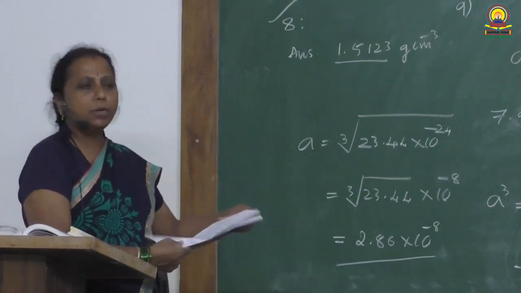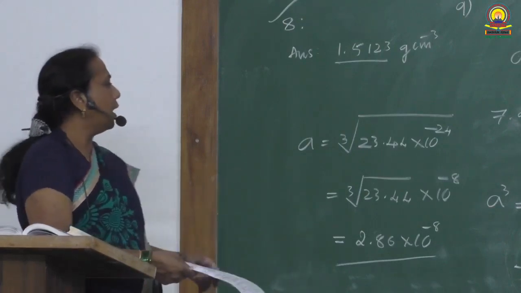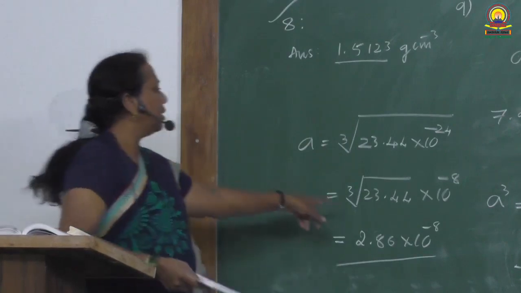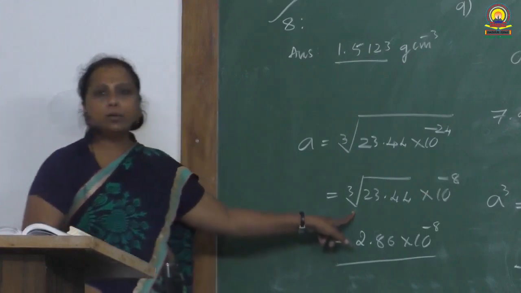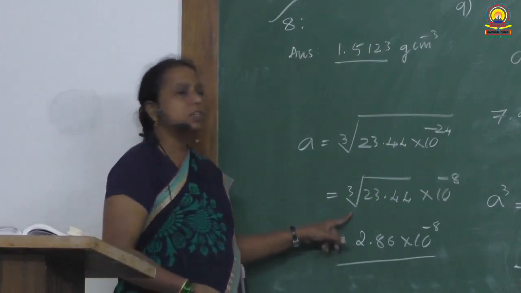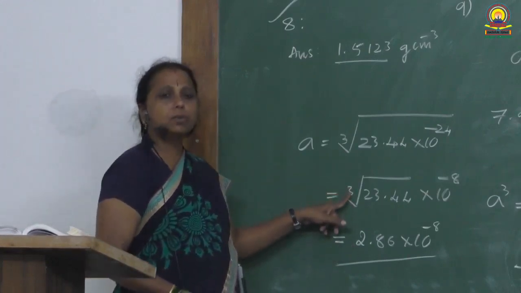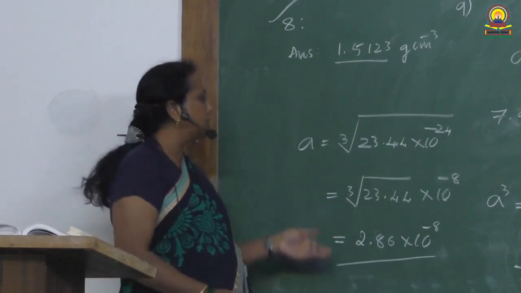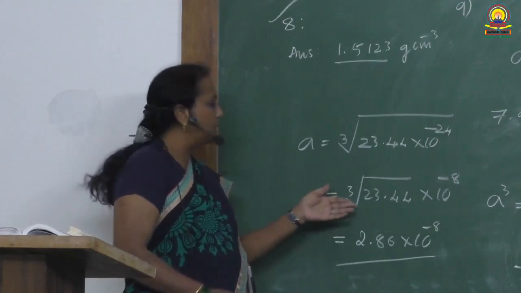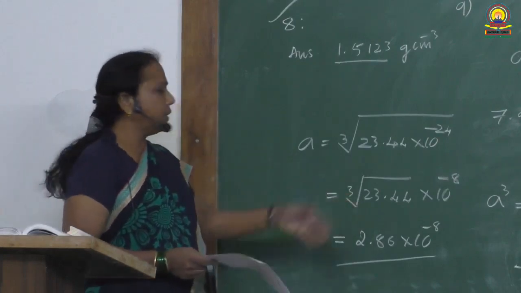In my next video class, I will discuss how to calculate this using log table, because in the annual exam you will be provided with a simple calculator in which there is no cube root, only square root. So you will be provided a log sheet, and with its help you can simplify this kind of numericals.